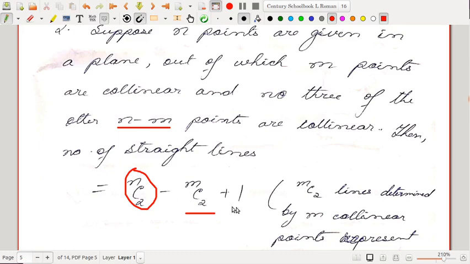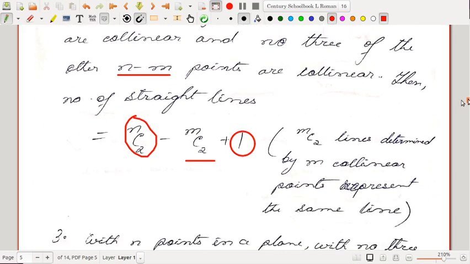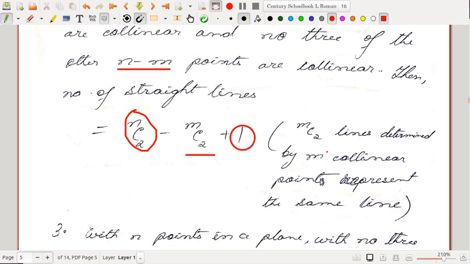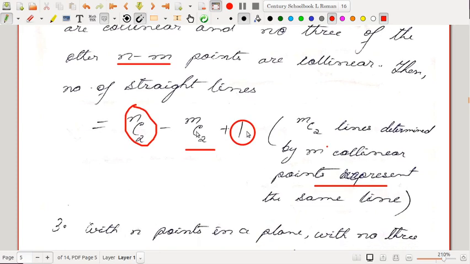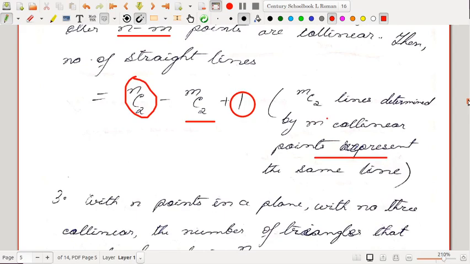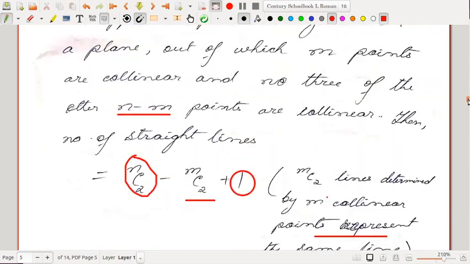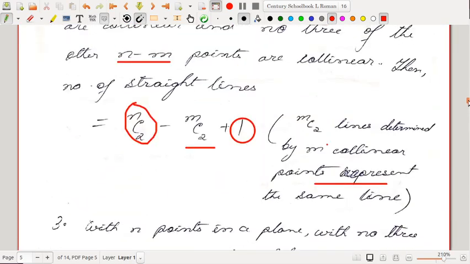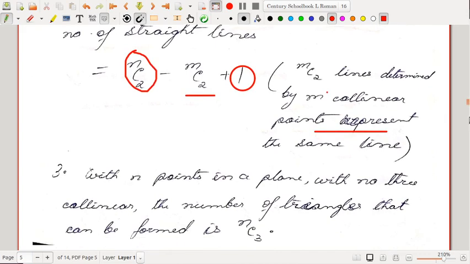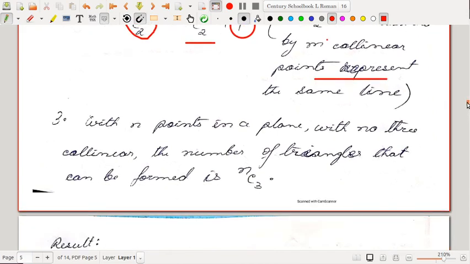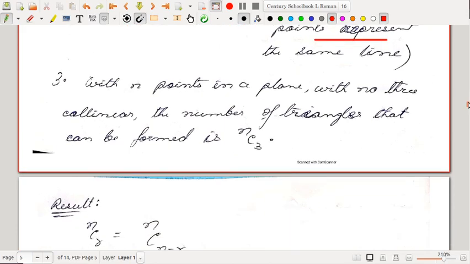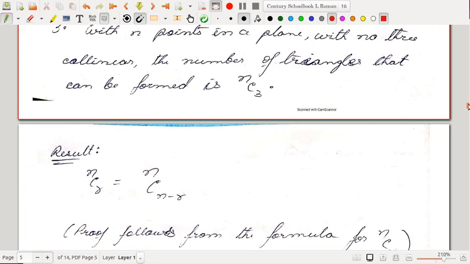So we count this line once, that's why we add 1. Similarly, with N points in a plane with no 3 of them collinear, the number of triangles that can be formed is NC3, because if you choose any 3 points you will get a triangle.